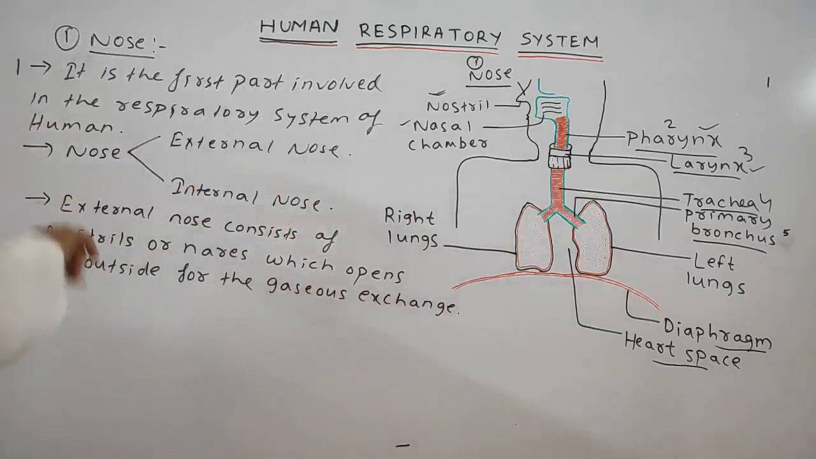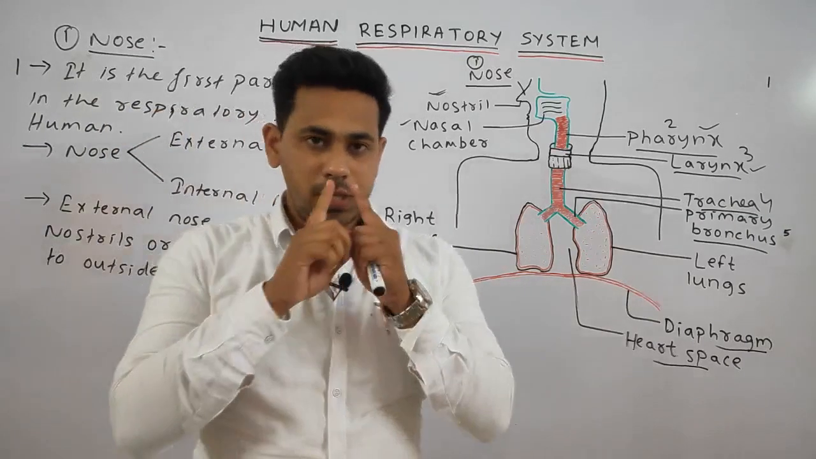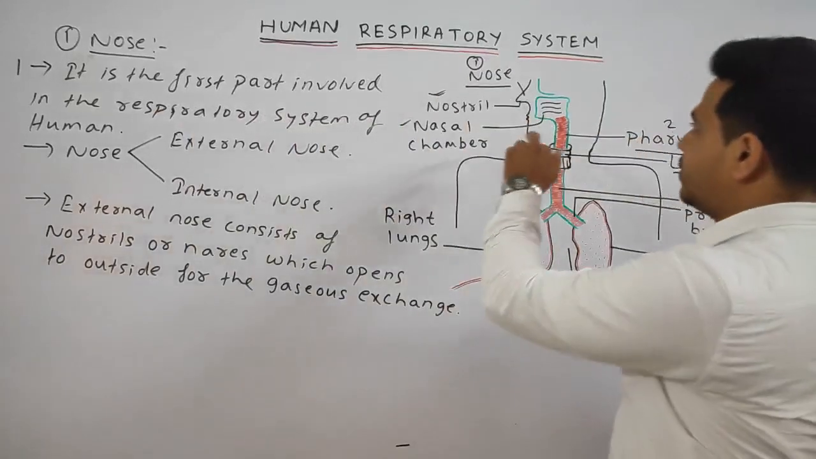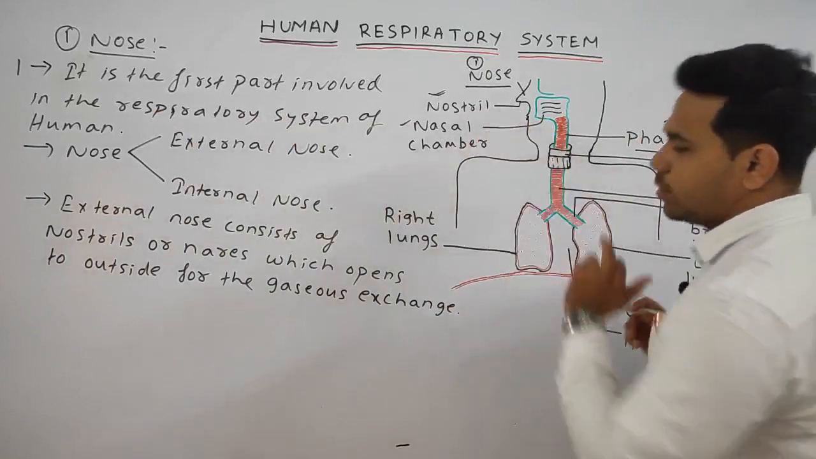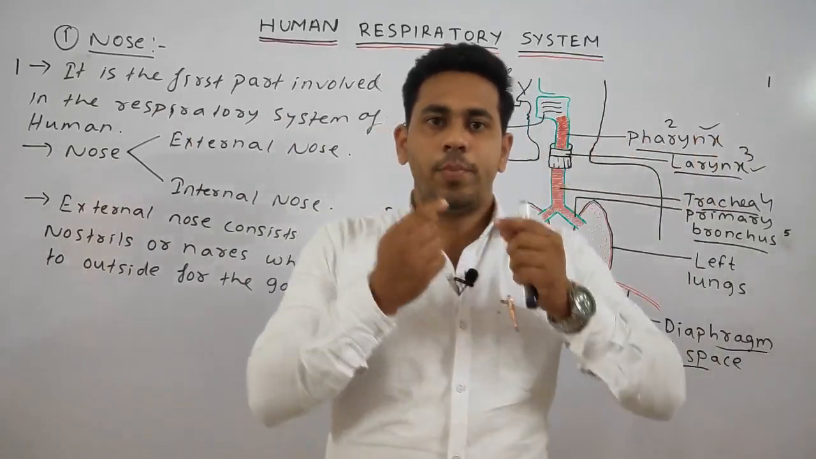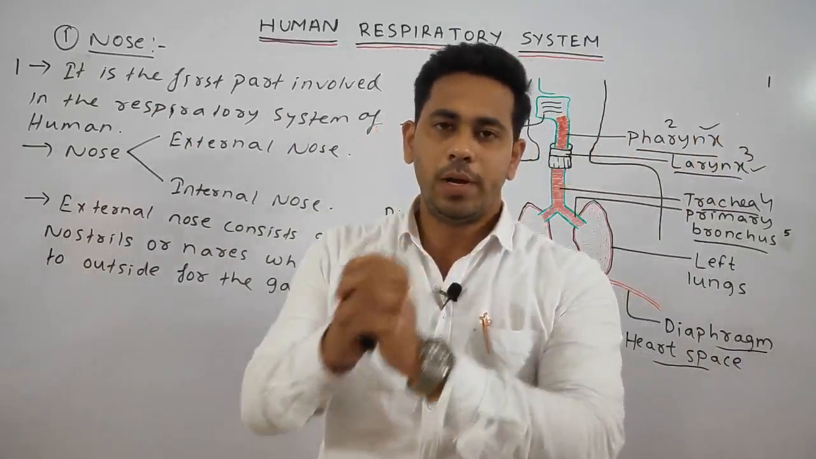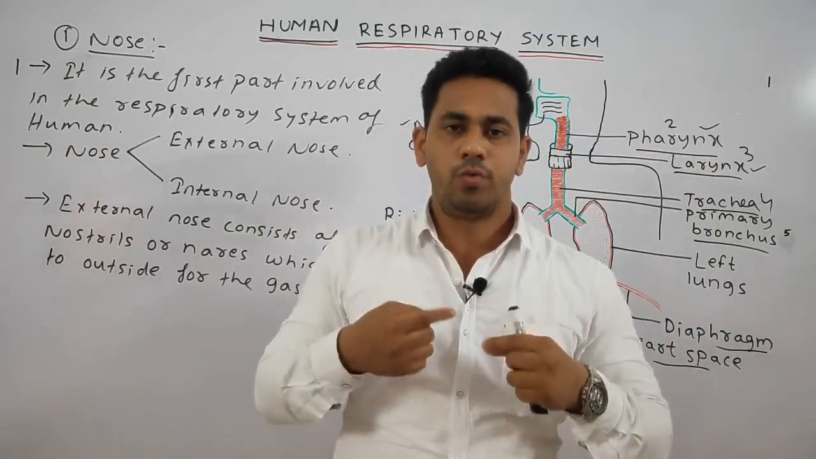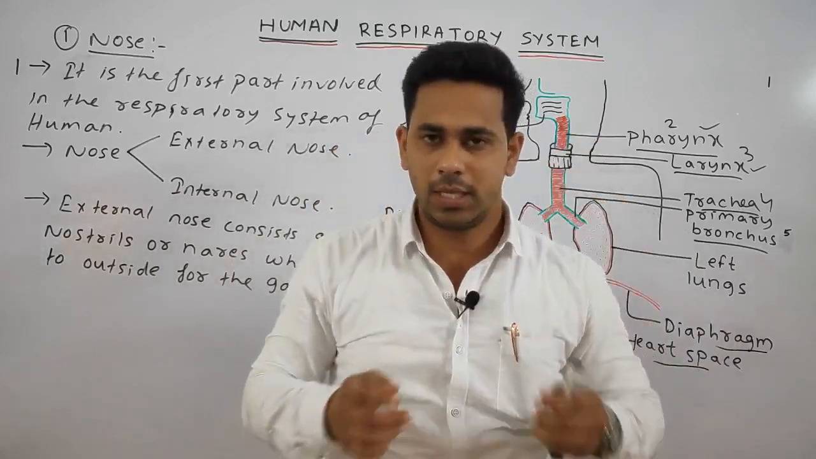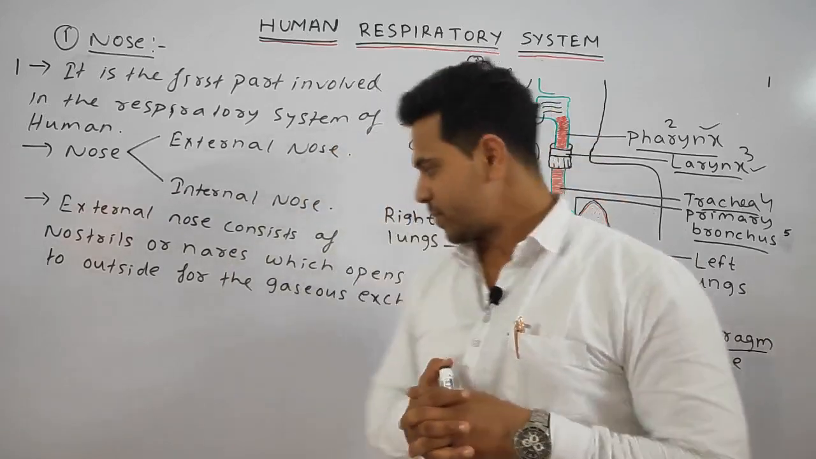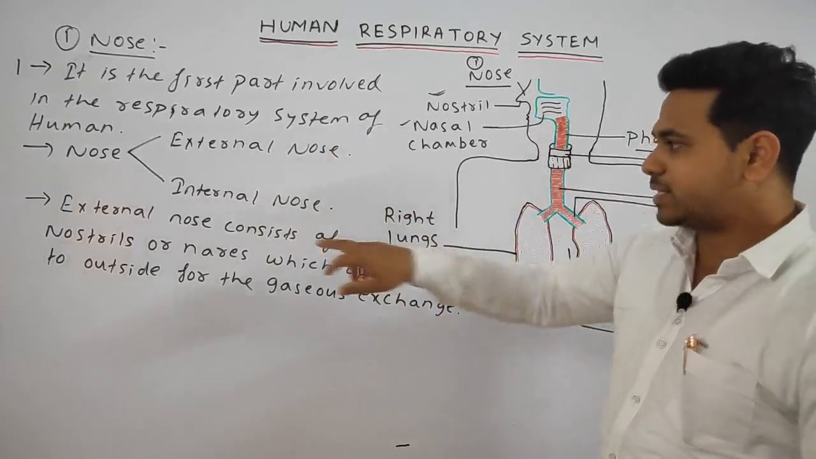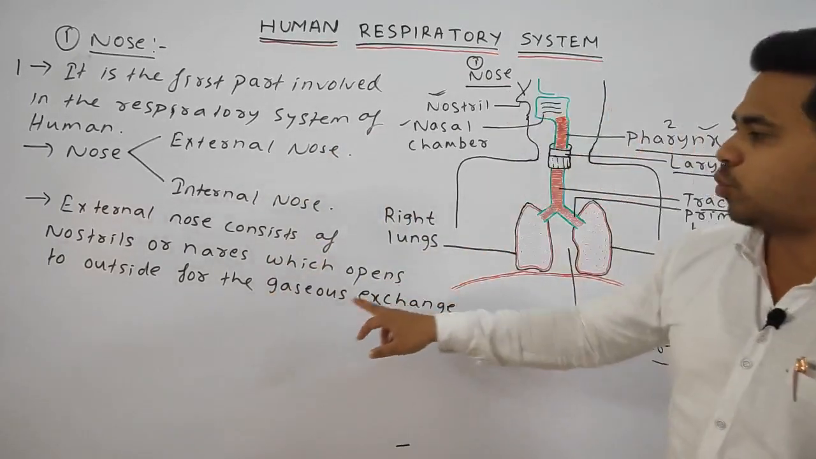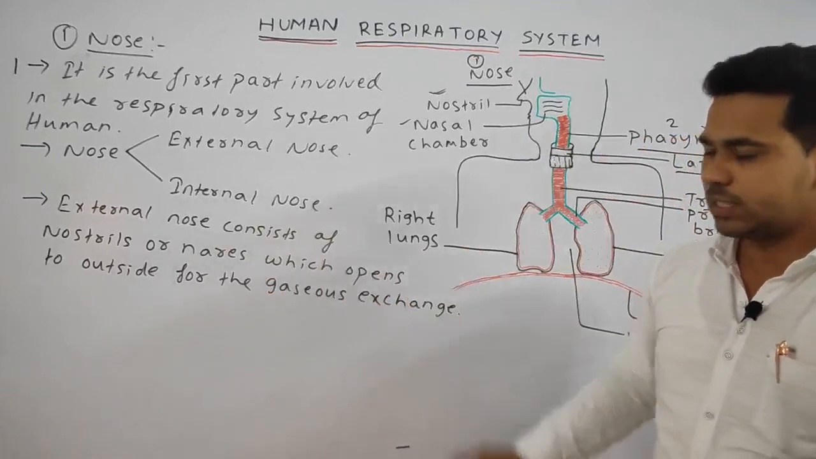The external nose consists of the nostrils or the opening. You can see here I have drawn the opening that is called a nostril, which is open to the outside, by which the gaseous exchange simply takes place. We take in oxygen and we eliminate carbon dioxide. That is why I have written here the external nose consists of the nostrils or nares, which open to outside for the gaseous exchange.